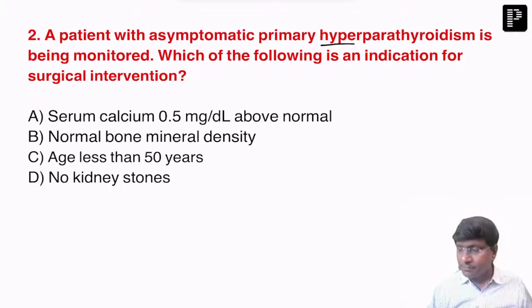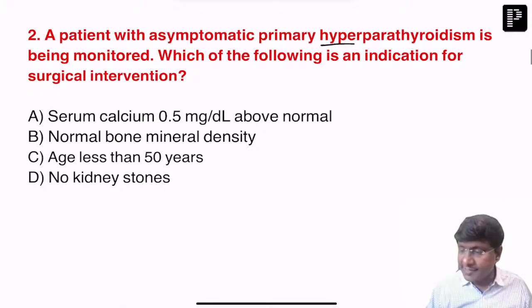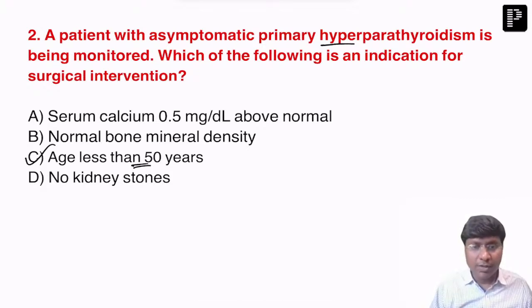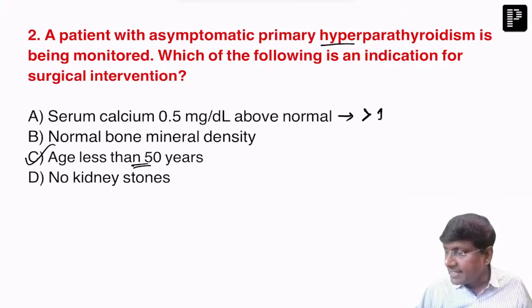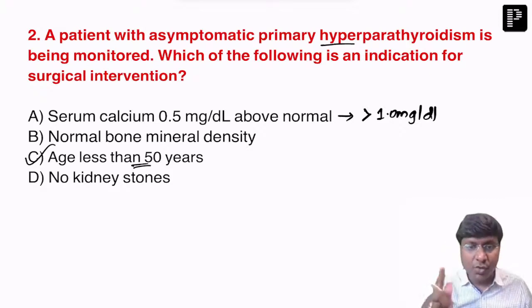Right. So here the correct answer is age less than 50 years. Surgery is indicated when the serum calcium is more than 1 milligram per deciliter above the normal.